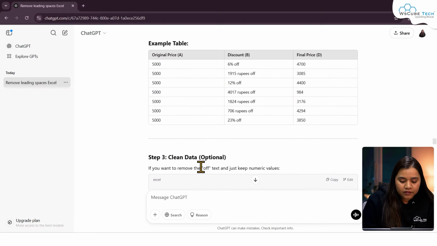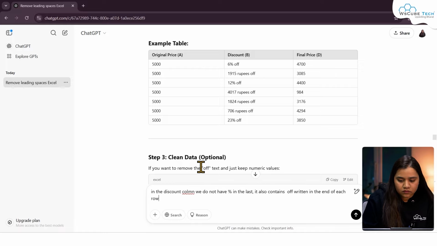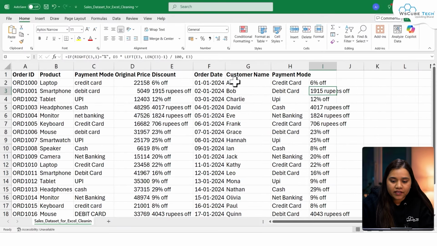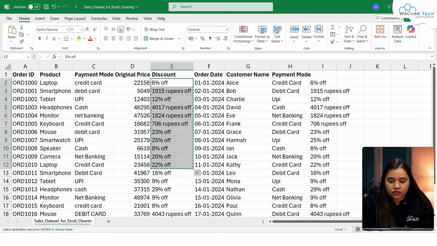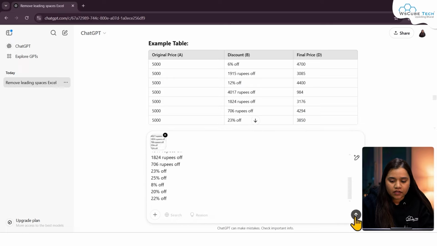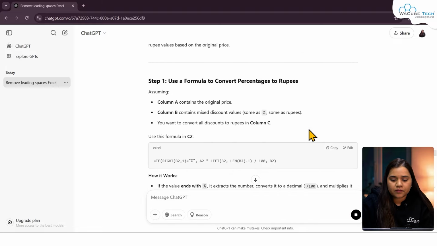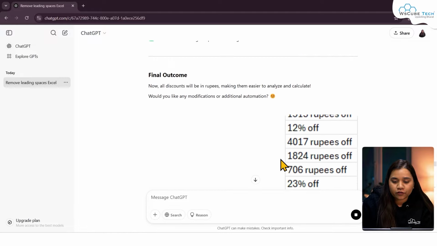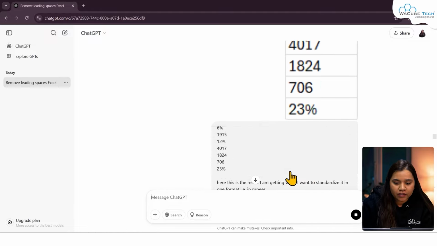So let's explain it, that here in the discount column, okay, I've explained it that we do not have the percentage symbol at the last position. It also contains "off" written in the end of each row. And let's go back in here and give the sample once again. Okay, I'll be giving it till here. Now coming back to this and pressing enter once again. Let's see the result. Okay, so it's now searching better. It might have got confused because of this value that we might have mentioned over here.